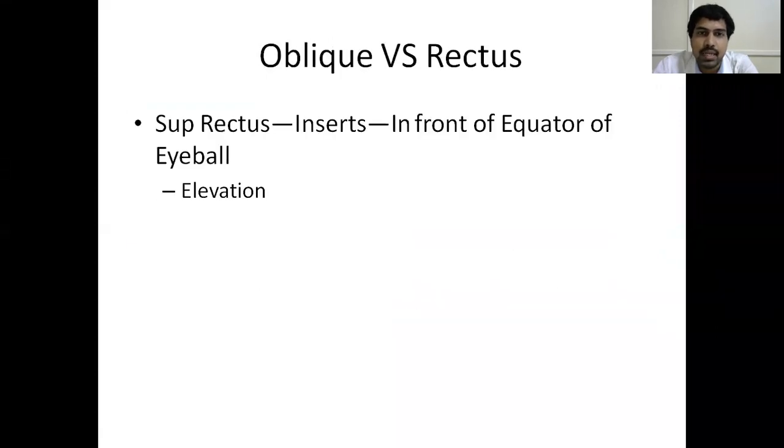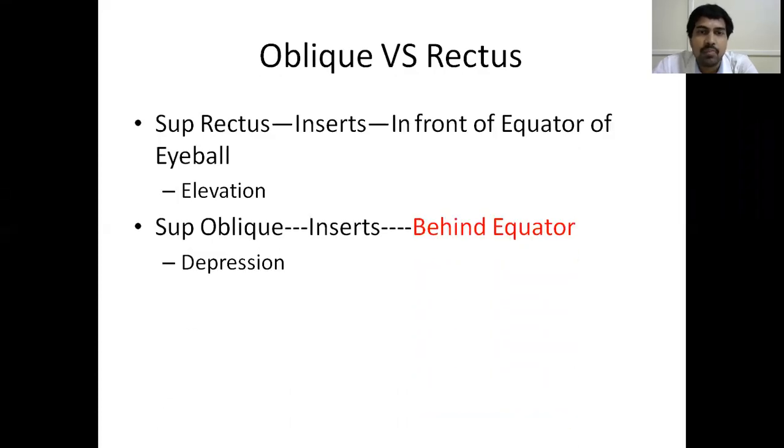What I told you is the recti muscles insert in front of the equator of the eyeball. I told you in the beginning itself, there is an equator of the eyeball, the junction of the anterior part and posterior part of the eyeball where the vortex veins exit. In front of the equator the recti muscles insert, whereas the oblique muscles insert behind the equator. Okay. Suppose this is a pen in my hand, and this is a fulcrum.